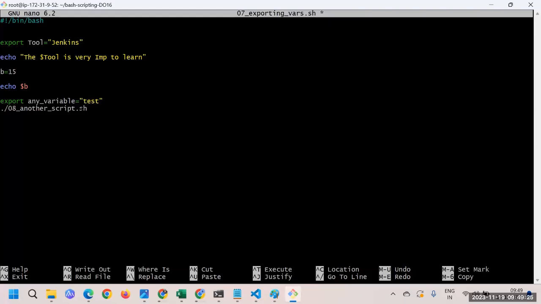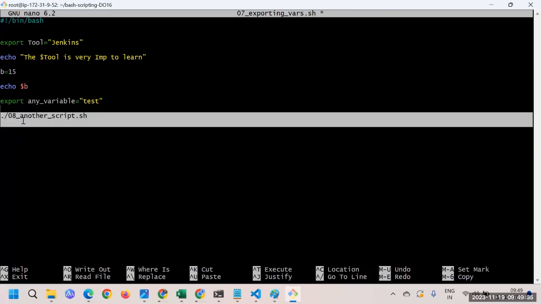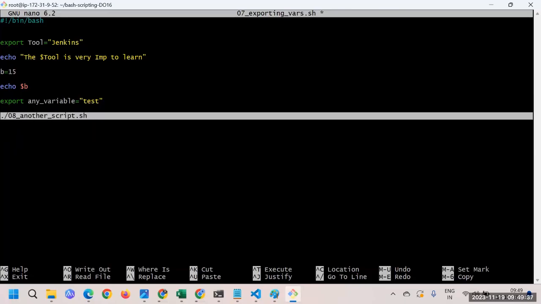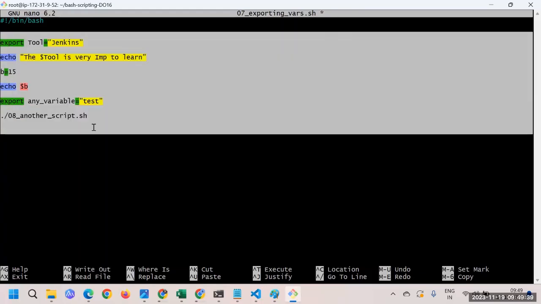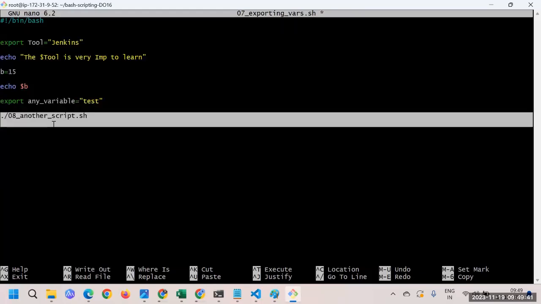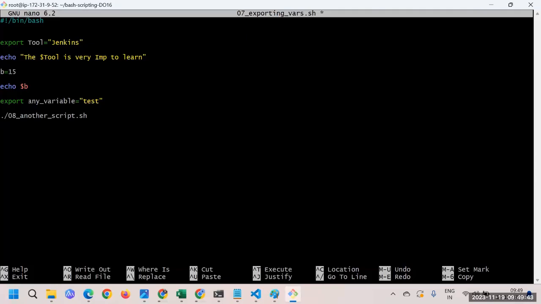So what we are doing here is basically introducing one variable and exporting it. From that child, we are creating one more child. Like this, one session we are starting, and within this session we are creating one more session. Here this has some value, and now this value should be accessible there. That's something we are looking for.